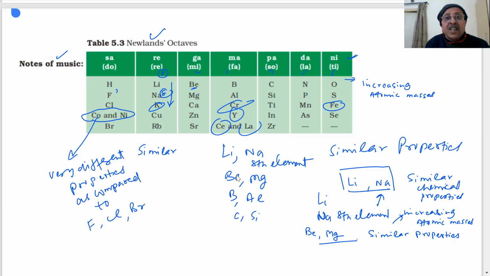Now, this magnesium is again what element? Count 1, 2, 3, 4, 5, 6, 7, 8. Again, the 8th element from beryllium. So what is he saying? In this table, elements are arranged in increasing atomic weights, and the 8th element is similar in behavior and properties to the first element. So that was the basis of Newlands' octave. Octave means 8th element. So he compared that with the notes of music which we use. Got it? Any doubt, sir? No, sir.